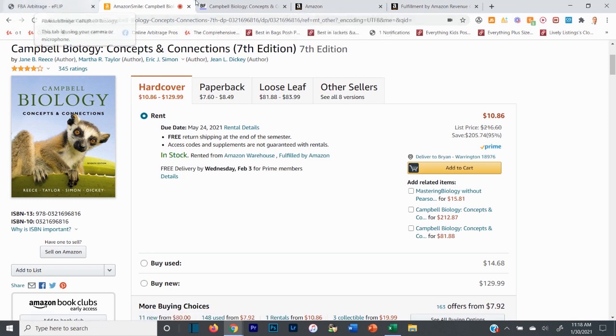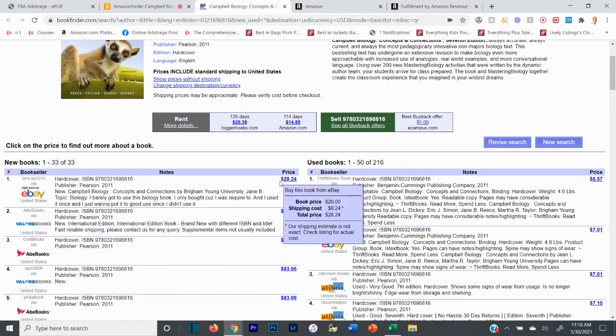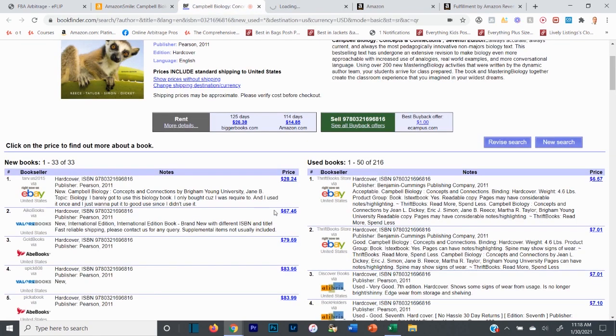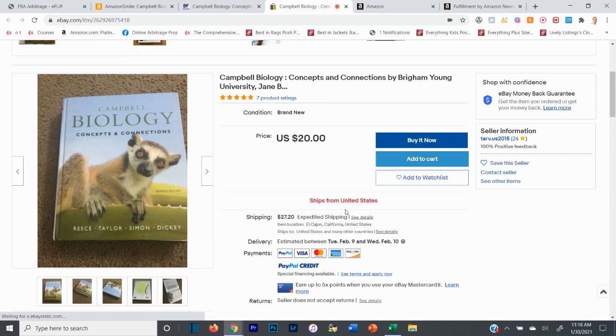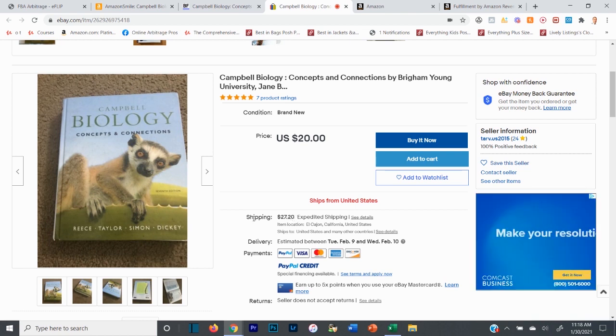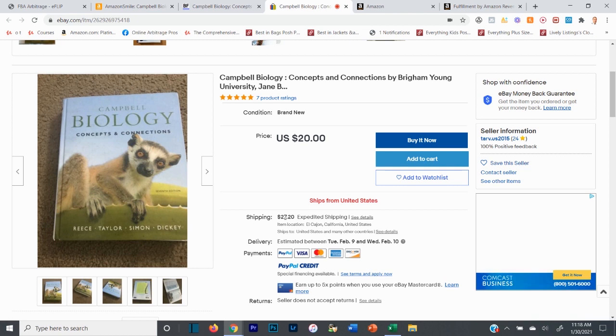So next thing we're going to want to do is we know the hardcover price is about $130. We're going to click on this listing right here. So click on the price and it'll take you to this eBay listing, which is US. And then what you want to do on the listing first and foremost is, okay, it's shipping from the United States, but the shipping is for some reason $27.20. That's a weird look for a book here because usually the shipping is either free or very, very cheap on eBay or on any of the other sites, honestly. This is a weird kind of listing, but we're going to roll with it, okay?